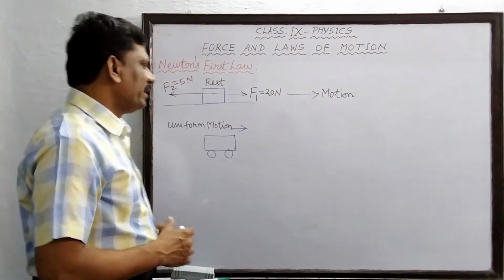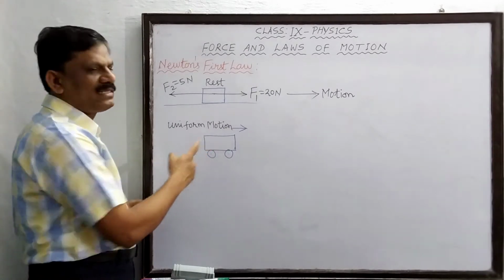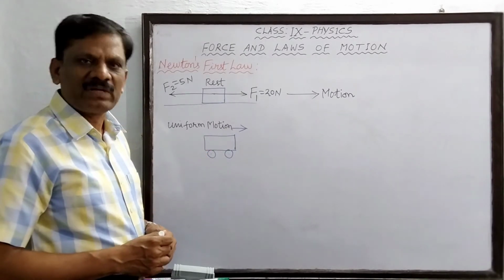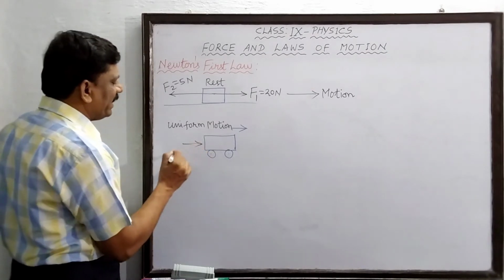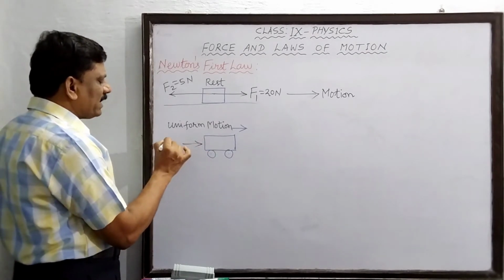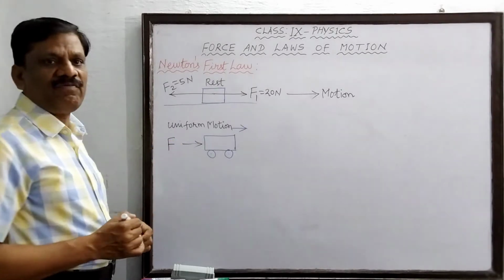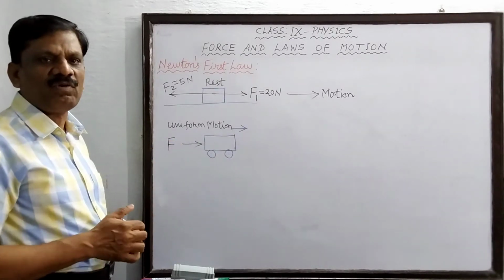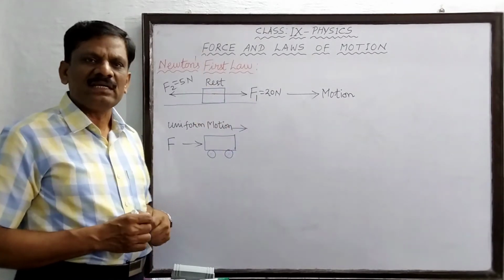Okay. Similarly, now I will consider the uniform motion of a body, where a body is moving with a constant velocity. Suppose I push this body from behind, I am applying a force from behind. Because of this force, suddenly the velocity of the body will increase.